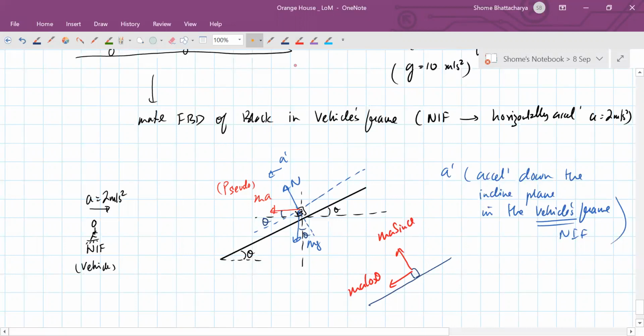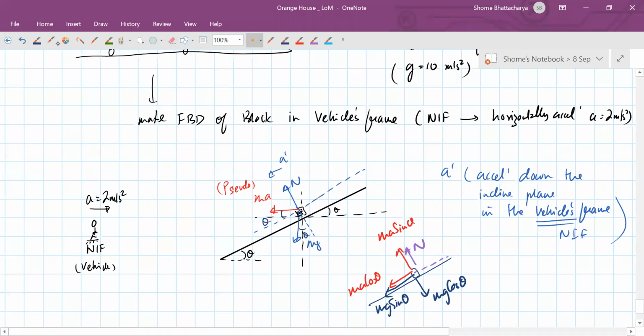You will have weight's components, mg's components, mg sin theta and mg cos theta, and you will have your normal reaction N. Okay. So on resolving these two forces, pseudo force and weight, you get like this.